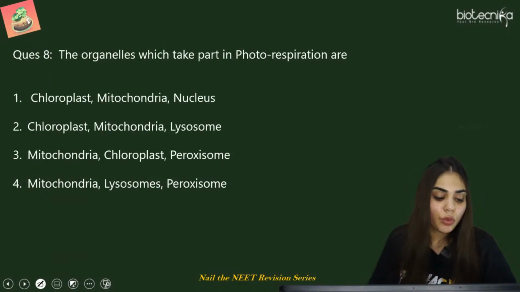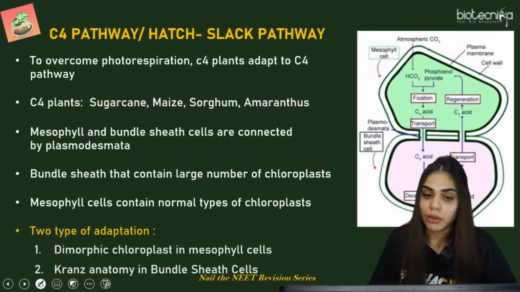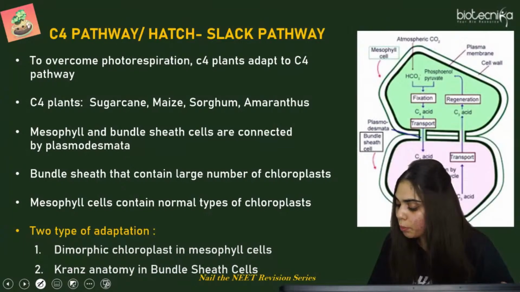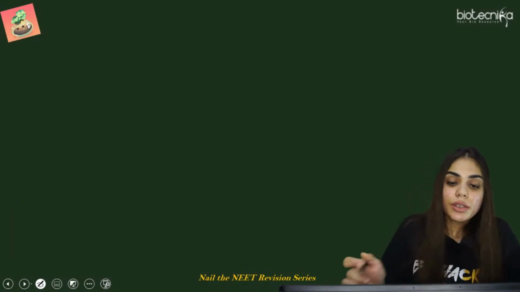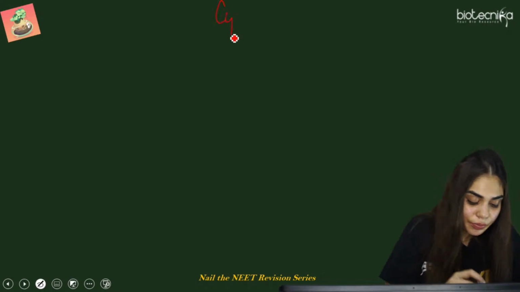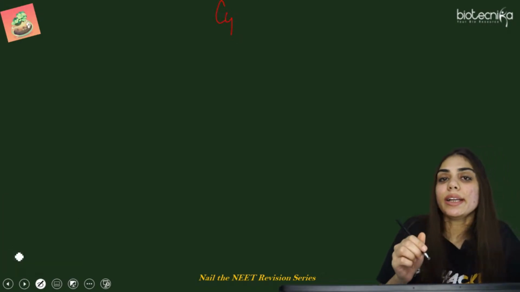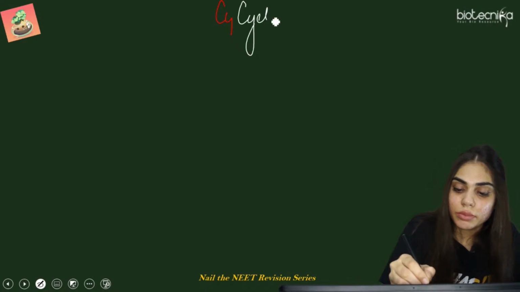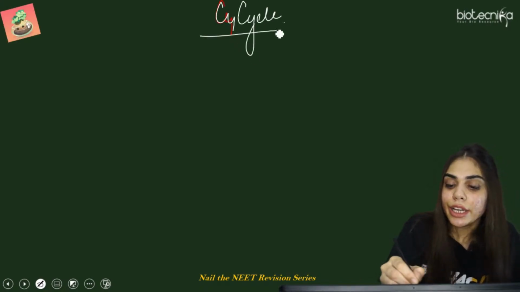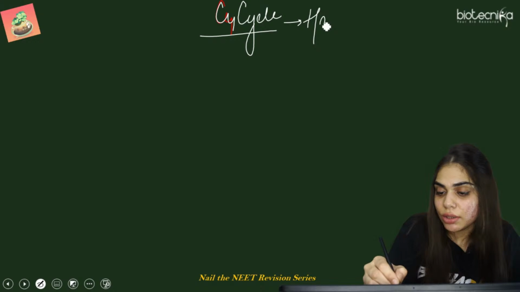So now we'll start with the C4 cycle. What is the C4 pathway? I hope that was clear to everyone. So the C4 cycle, and then we'll come to photorespiration. Now this C4 cycle was given by Hatch and Slack.